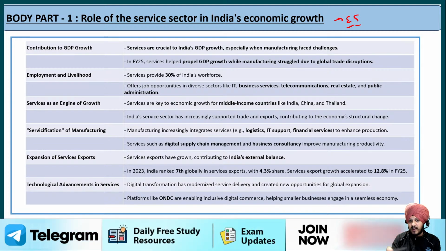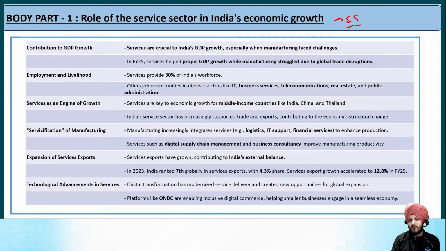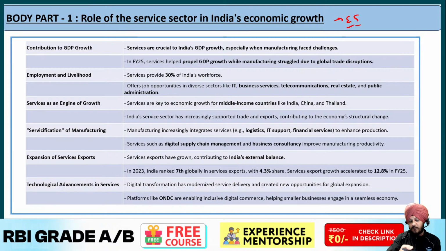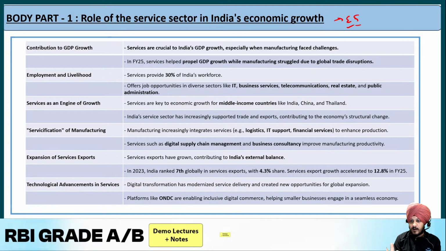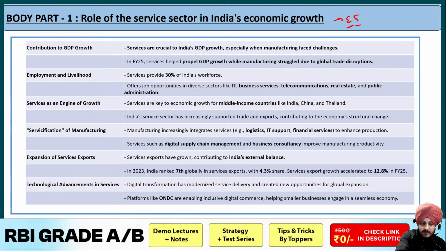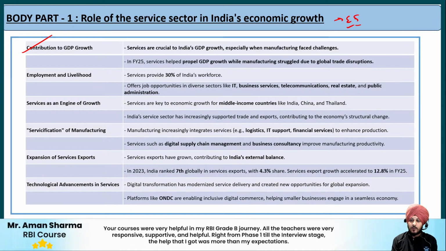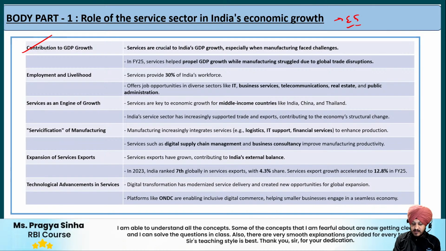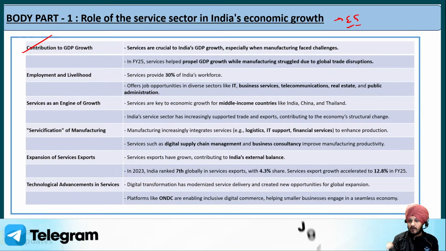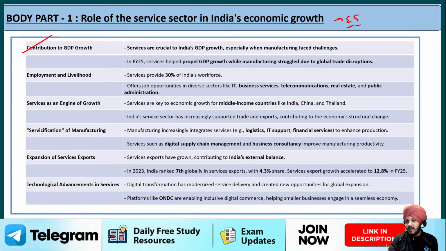Fine. So don't write it in the form of tables because that won't be allowed in the real examination. You have to write it in the form of heading and subheading only. For the simplification and for the ease of revision, I have written it in the form of a table. Fine. So the first point is regarding the contribution to GDP growth. The economic survey says that services are crucial to India's GDP growth, especially when the manufacturing sector is facing different types of challenges. What type of challenges? I just discussed in the introduction part only. There also I talked about some manufacturing sector hurdles.